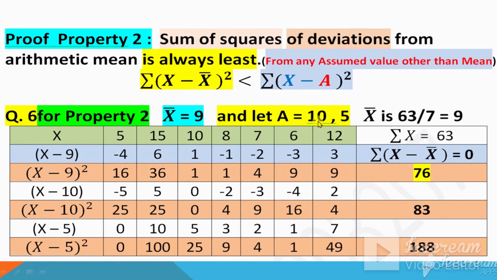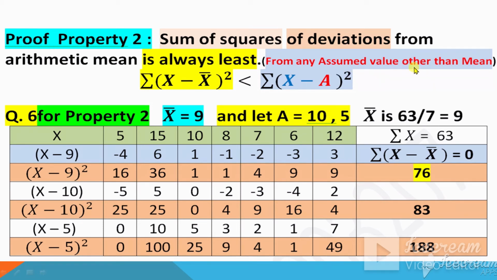So let's suppose a is equal to 10, because look, a is 10, it is not equal to 9, and 9 is the mean. And a is equal to 5, 5 is not equal to 9 because 9 is the mean. So you can use for a any number which is not equal to x bar, or the mean, which is equal to 9. So these are different numbers.